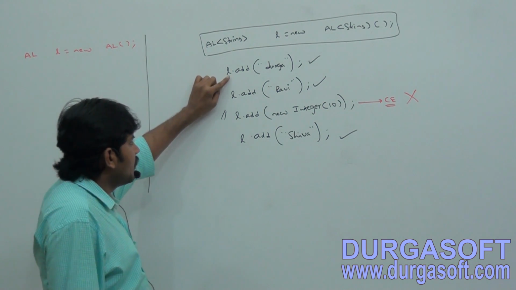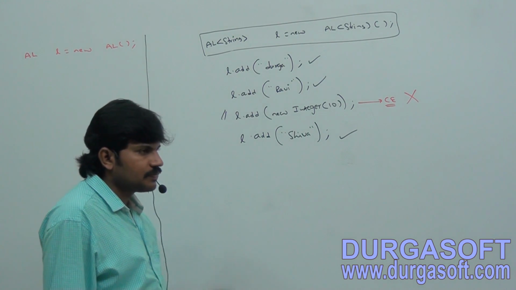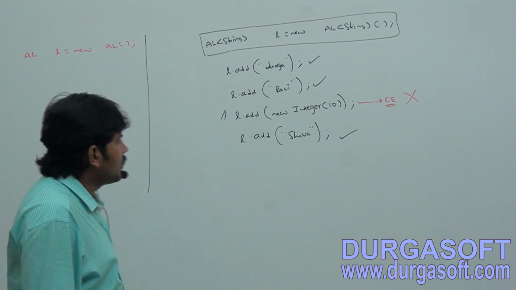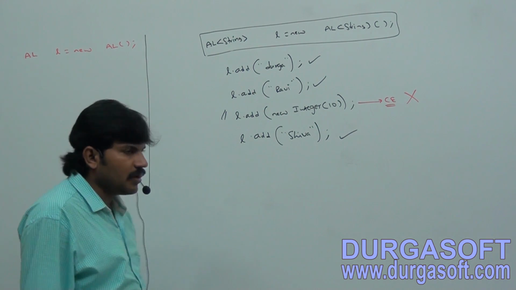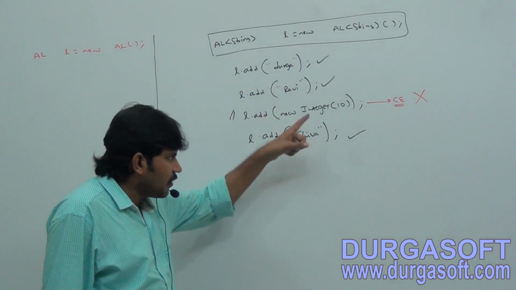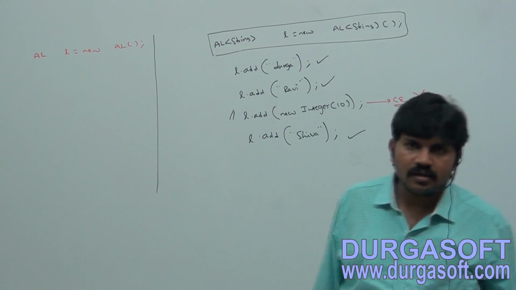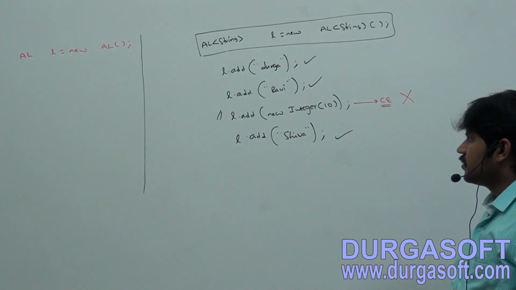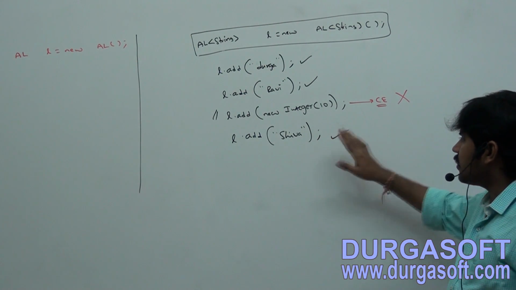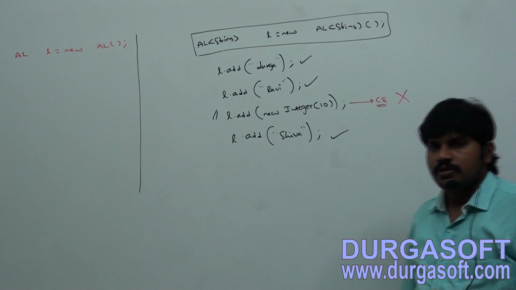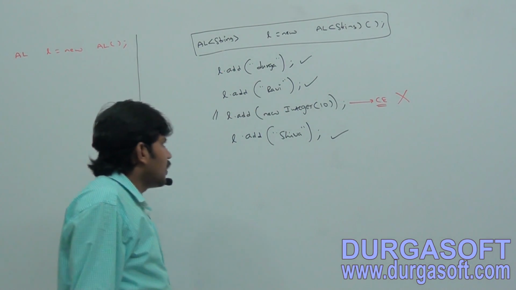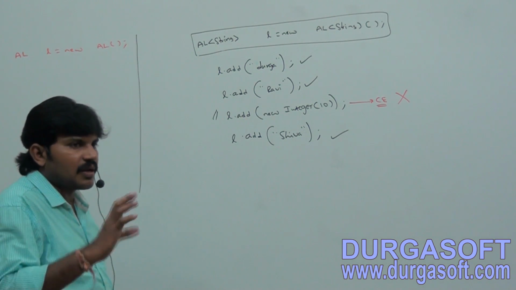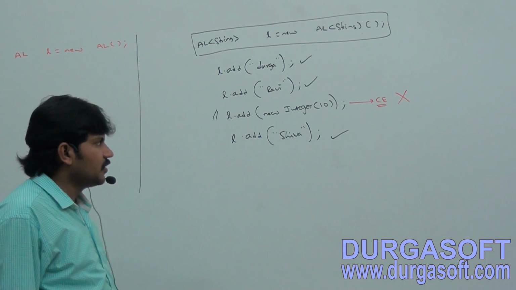For example, l.add("Durga") is valid, l.add("Ravi") is valid. Next, l.add(new Integer(10)) gives a compile time error immediately. I will explain what that compile time error is soon, but at this stage it is not that meaningful.